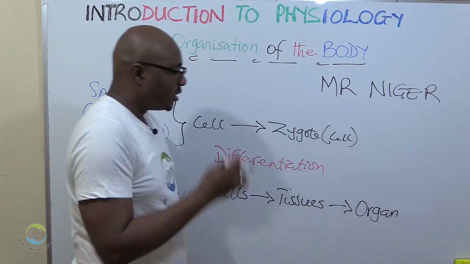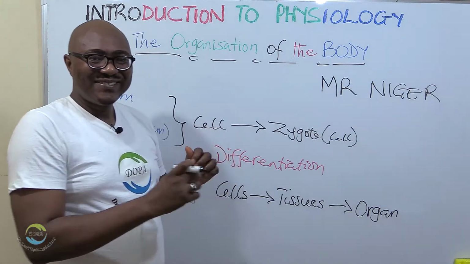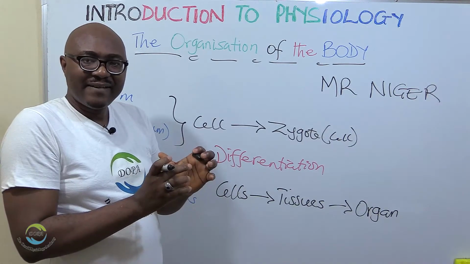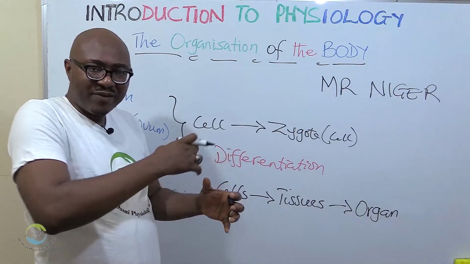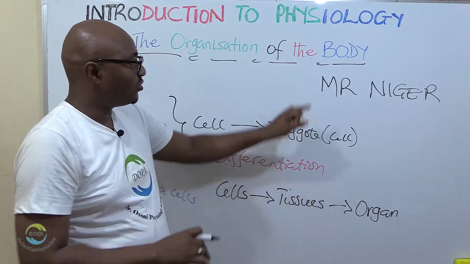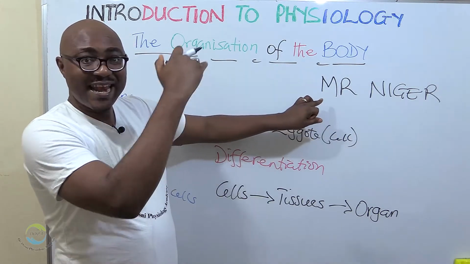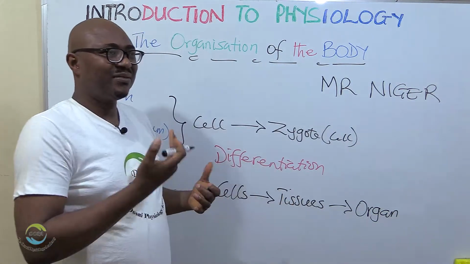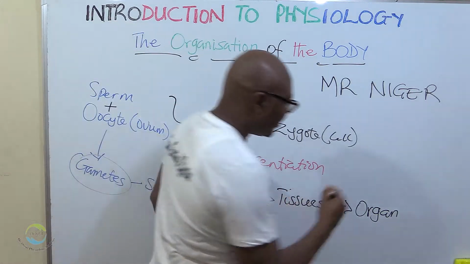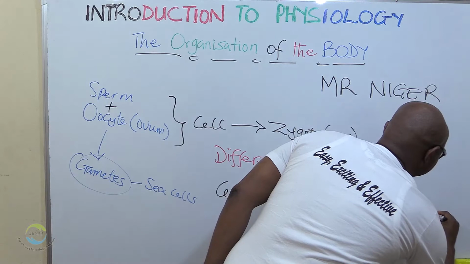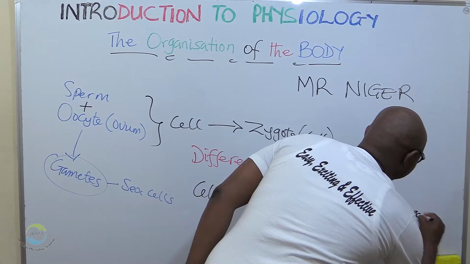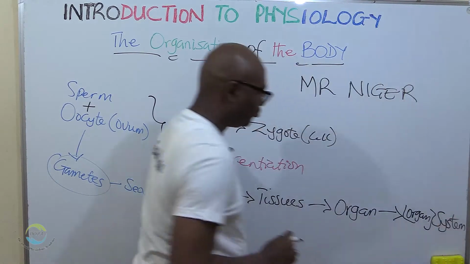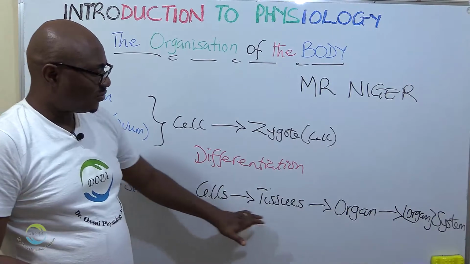So tissues that perform similar functions aggregate, combine, and come together in one entity called an organ. Now, sometimes some organs also come together to perform one overall function. That's the next level of organization, to form what is known as an organ system, or you can simply call it a system. All right, so these are the levels of organization.